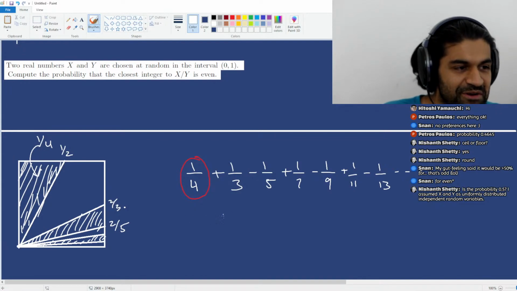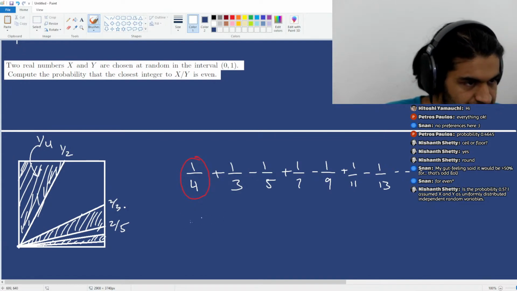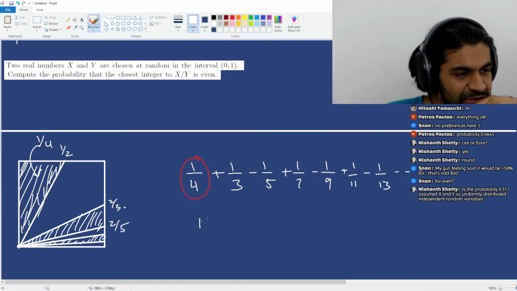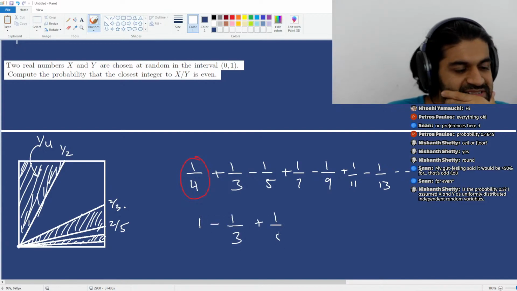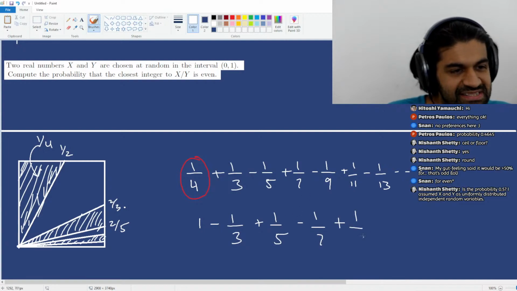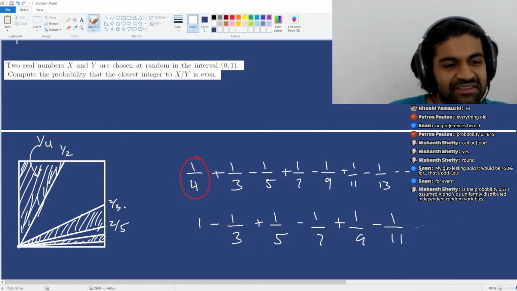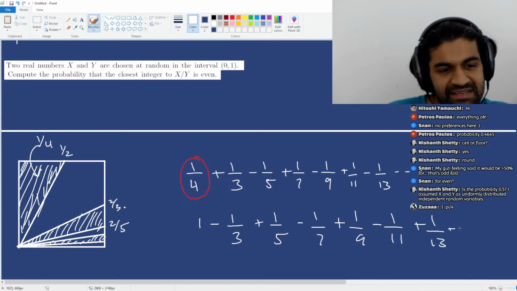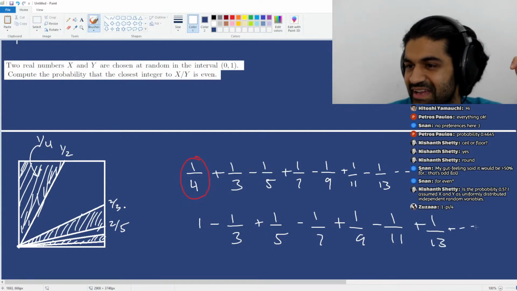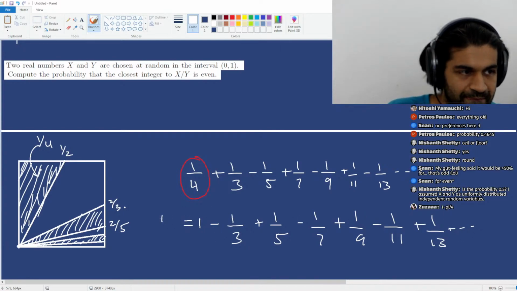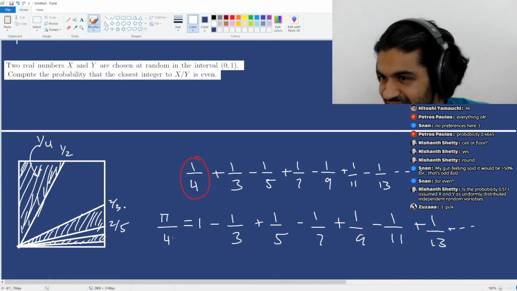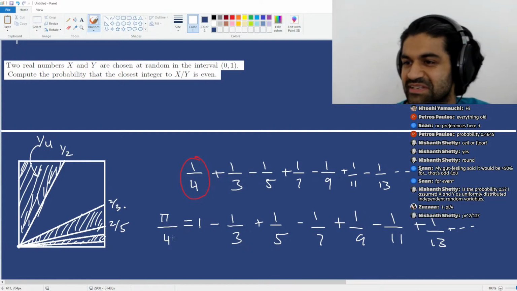So you might remember, for example, that if you do 1, I believe minus a third plus a fifth minus a seventh plus a ninth minus 11th plus a 13th and so on, I believe this is pi over 4. Okay. Zusa is very close.